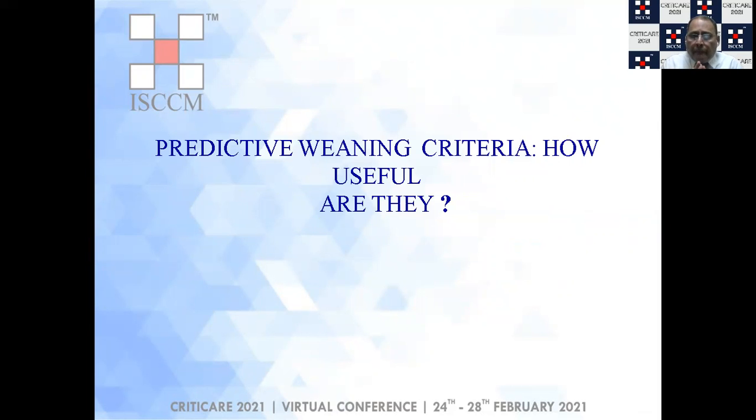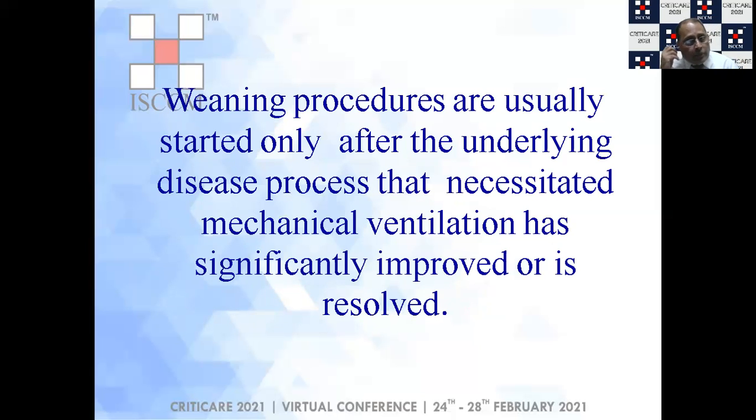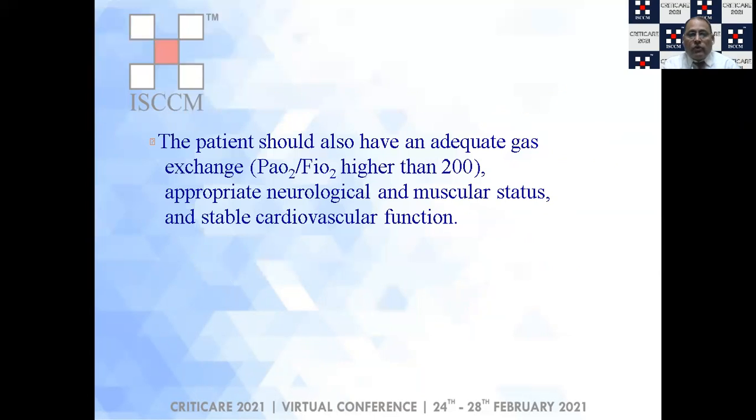So, what are the predictive weaning criteria and how useful are they? The weaning procedures are usually started only after the underlying disease process for which the patient was ventilated or intubated has either improved significantly or has resolved almost completely. Before we even start considering weaning, the patient should have adequate gas exchange, and here I mean a P/F ratio of more than 200, an appropriate neurological and muscular status, and stable cardiovascular function.